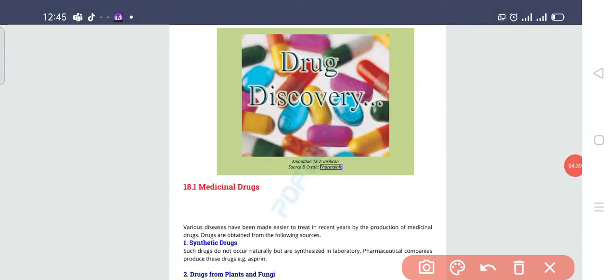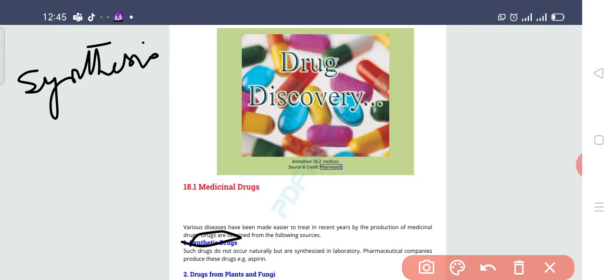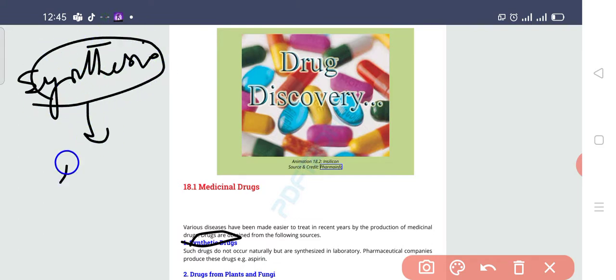So the first thing is synthetic drugs. If we are going to see the sources of the medicinal drug, then the first thing is synthetic. We used to synthesize these kinds of drugs in the laboratory. Like I've told you before, Panadol. This is a kind of drug which we used to synthesize in the lab.